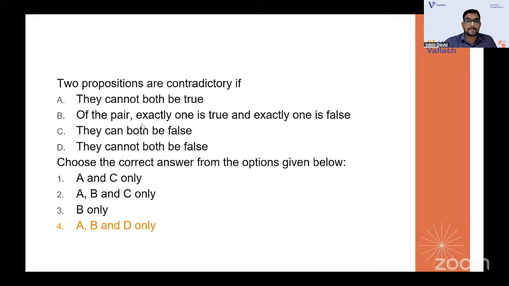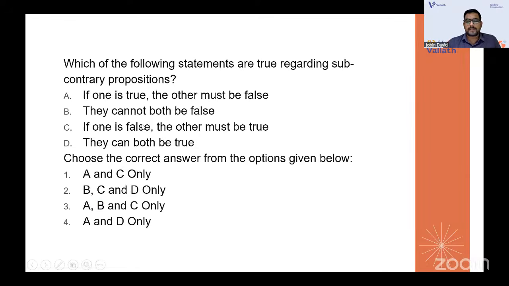You need to get the idea of sub-contrary propositions. Which of the following statements are true regarding sub-contrary propositions? If one is true, the other must be false: no, it is wrong. They cannot both be false: that is correct. If one is false, the other must be true: that is correct. They can both be true: that is also correct. So B, C, D will be the option, because for sub-contrary pairs the rule is that both cannot be false at the same time.